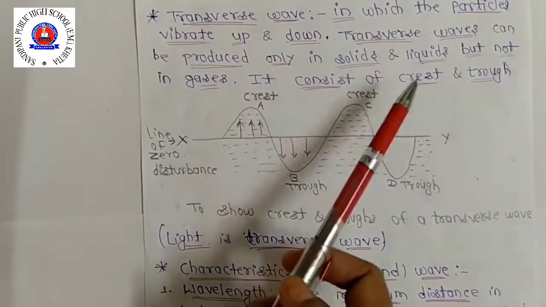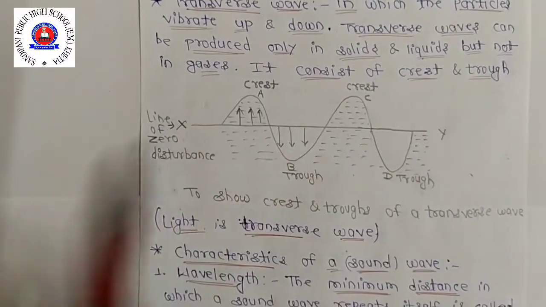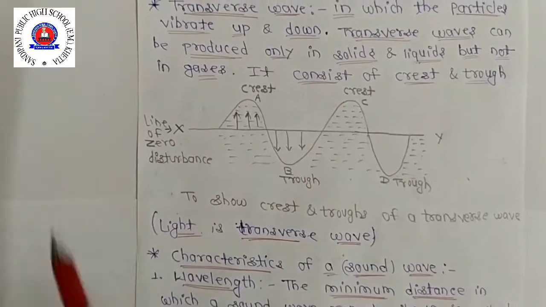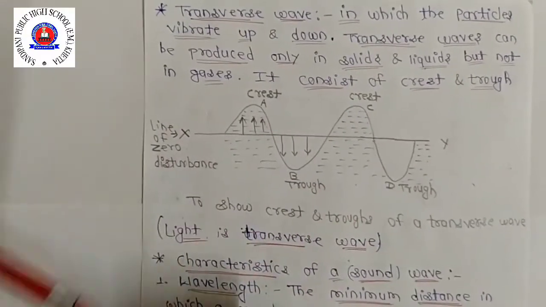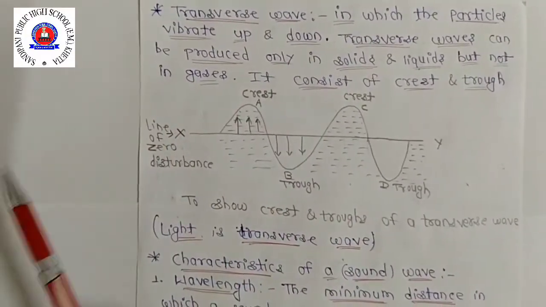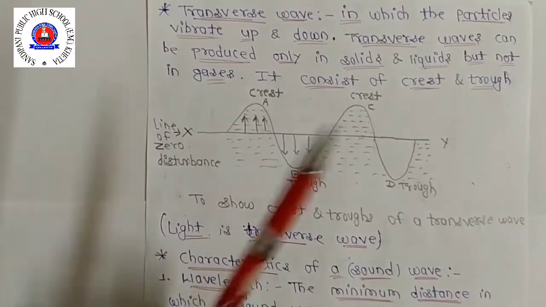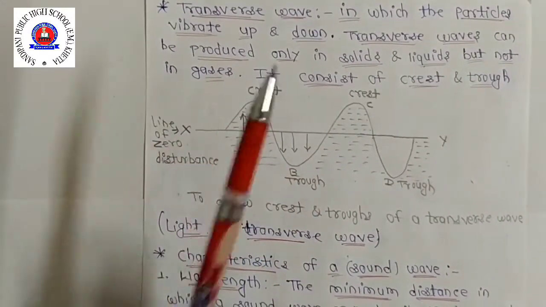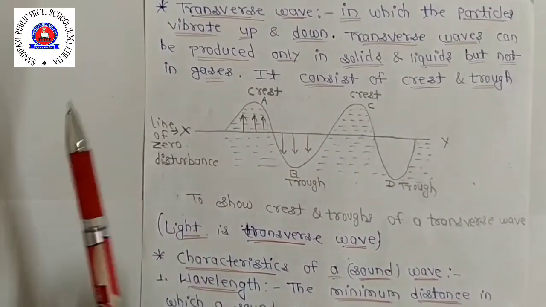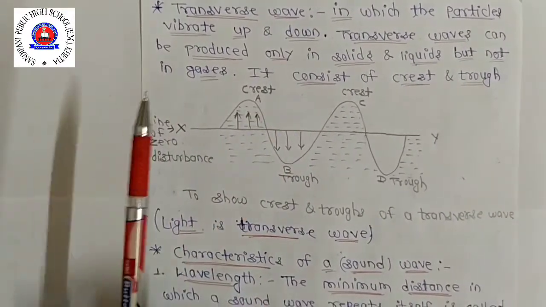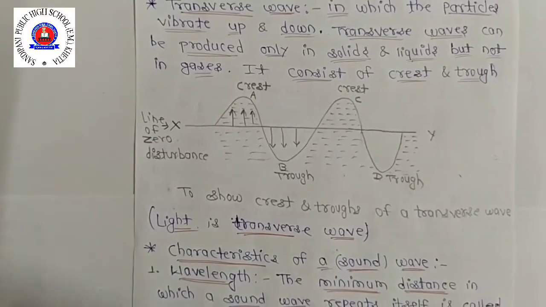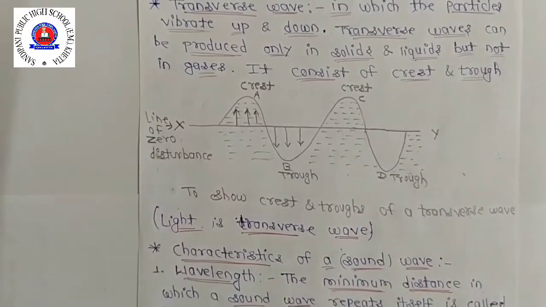It consists of crest and trough. The water wave and those ripples, meaning you have seen how when we throw a stone, ripples form round and round. Okay, ripples form on the surface of water in a pond are also a transverse wave. This is because in water wave, the molecules of water move up and down in the vertical direction when the wave travels in the horizontal direction along the water surface.